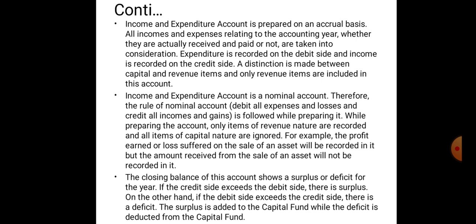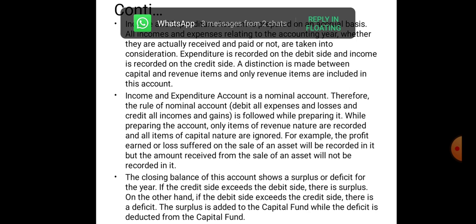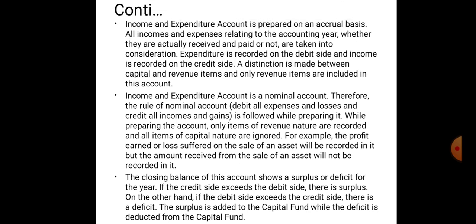The closing balance of this account shows either the surplus or deficit for the year. If the credit side exceeds the debit side, there will be surplus. On the other hand, if the debit side exceeds the credit side, there will be deficit. The surplus is added to the capital fund, while the deficit is deducted from the capital fund.